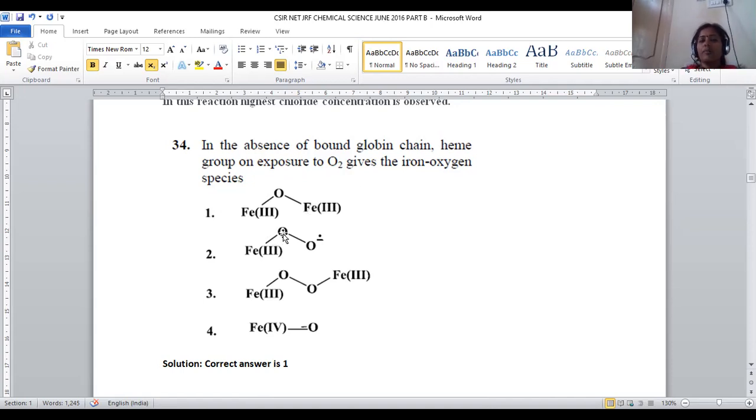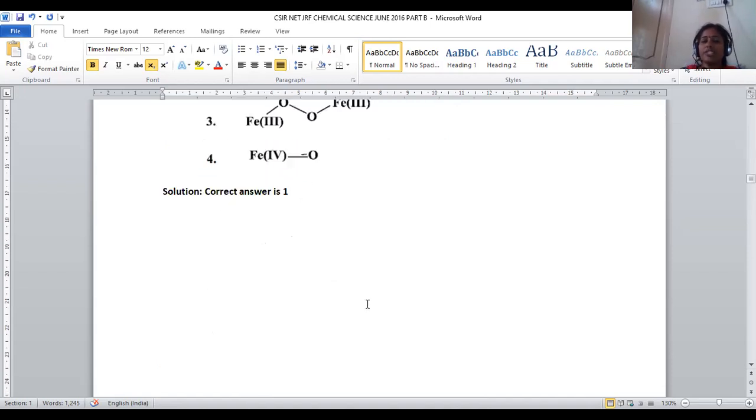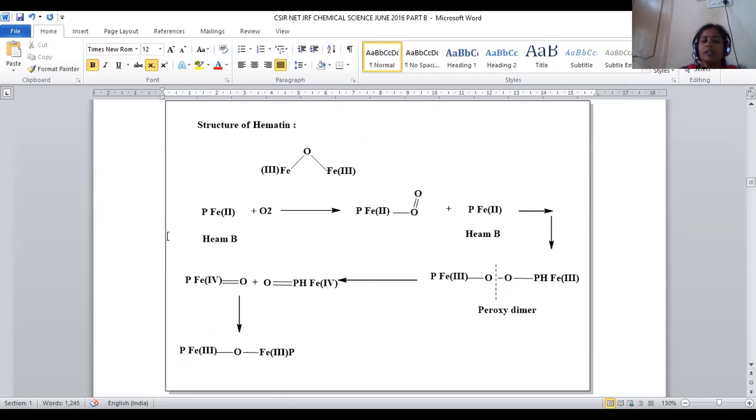Let us see the sequential steps for hematine formation. Initially, in the resting state, deoxyhemoglobin, we have iron in the +2 state, bound with P. P here indicates the porphyrin ring. Now it is added with oxygen, so oxygen is bound to iron like this, right?